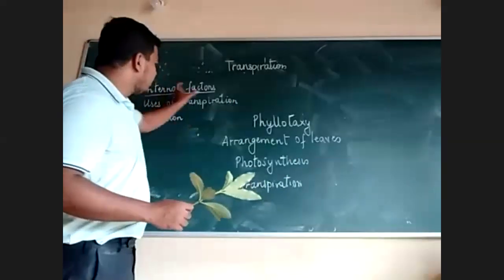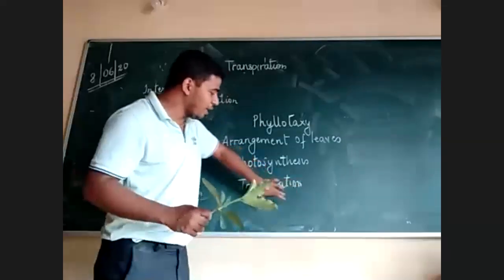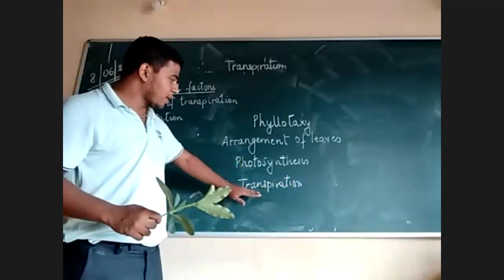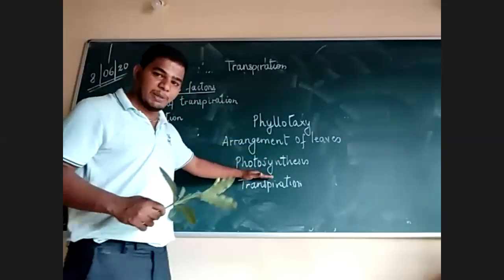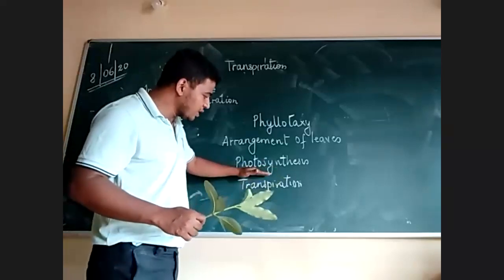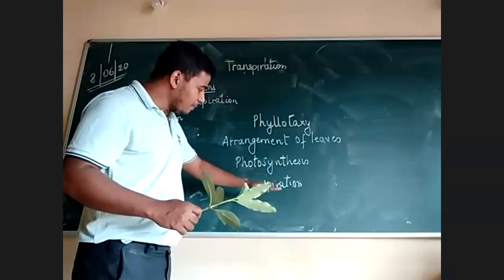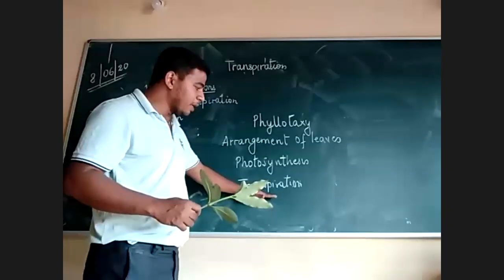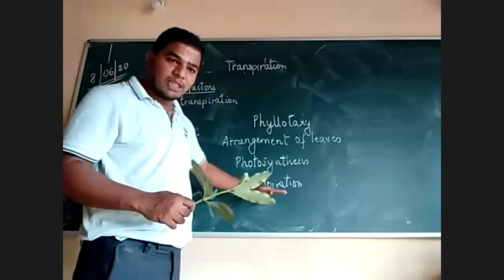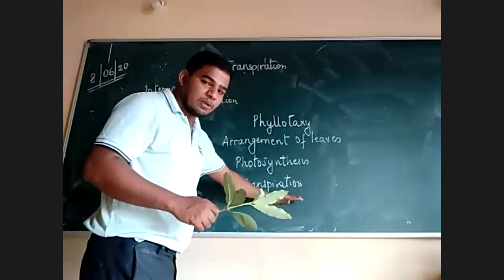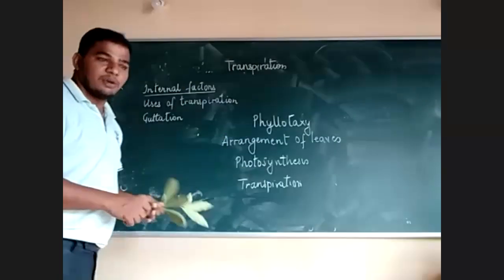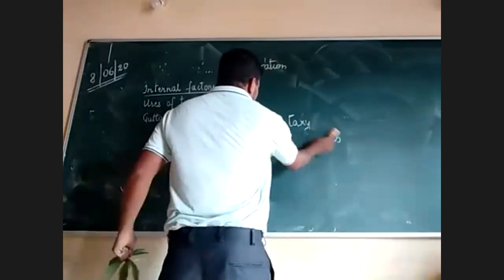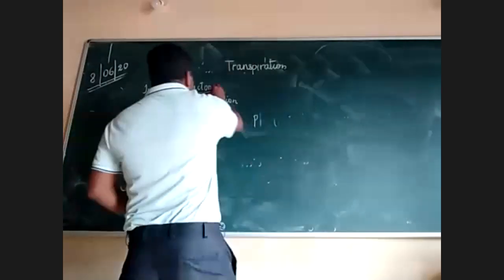So there are certain internal factors which will prevent this transpiration loss. Okay, there is phyllotaxy, which is the arrangement of leaves so that photosynthesis can take place. But what happens when photosynthesis is taking place, at the same time transpiration is also taking place? Imagine if there is less water, then the plant will need to reduce this transpiration. So that's why there are certain internal factors, which we'll learn in this class. So what we are doing now is the internal factors.